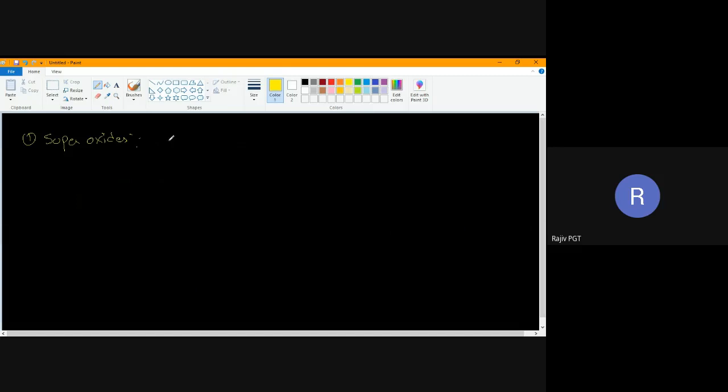Superoxides. Now, if I write potassium oxide, the formula will be K2O. Very good. But this is a normal oxide. The superoxide formula will be KO2. This is a normal oxide, this is a superoxide. In superoxides, the oxidation state of oxygen will be -1/2. These are exceptions. Usually oxygen will be -2.